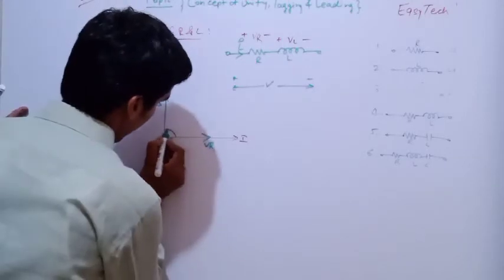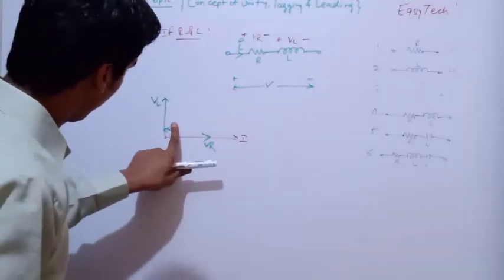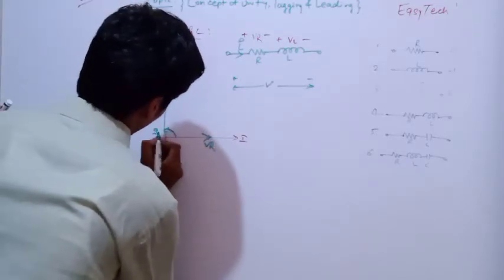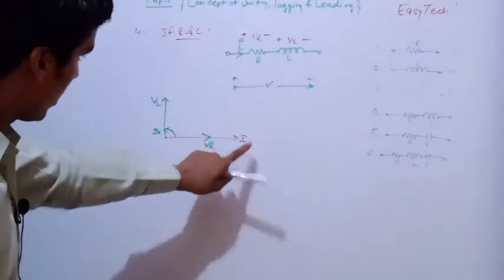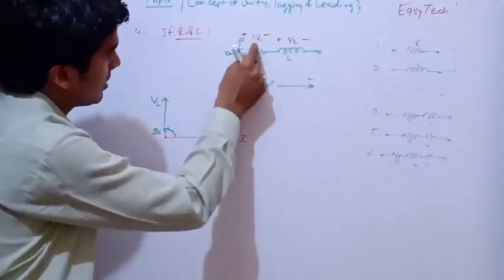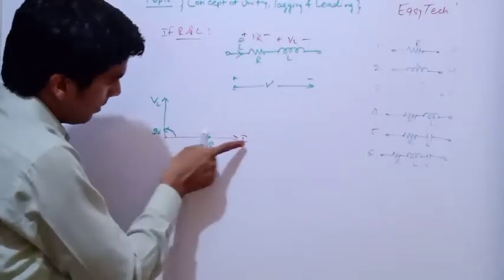Because it will be 90 degree with respect to current. VR is in phase with the current for resistance only, and VL will be 90 degree with respect to I. Both VR and VL I have drawn with respect to I.